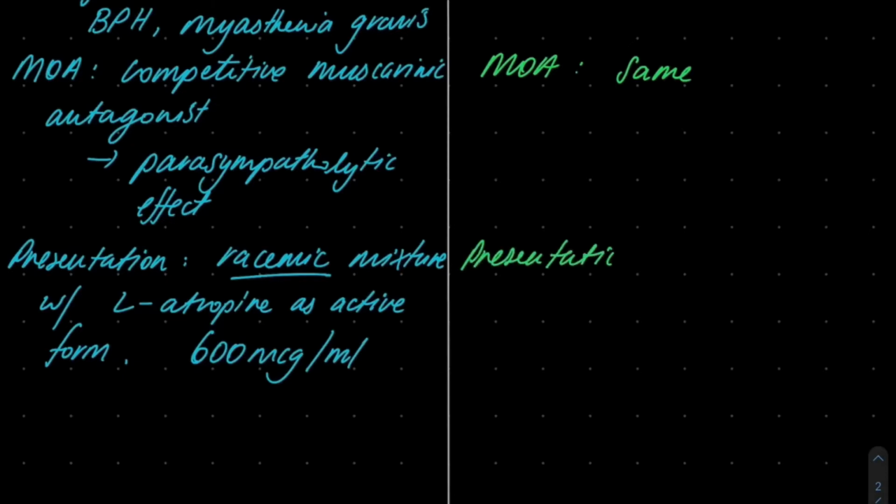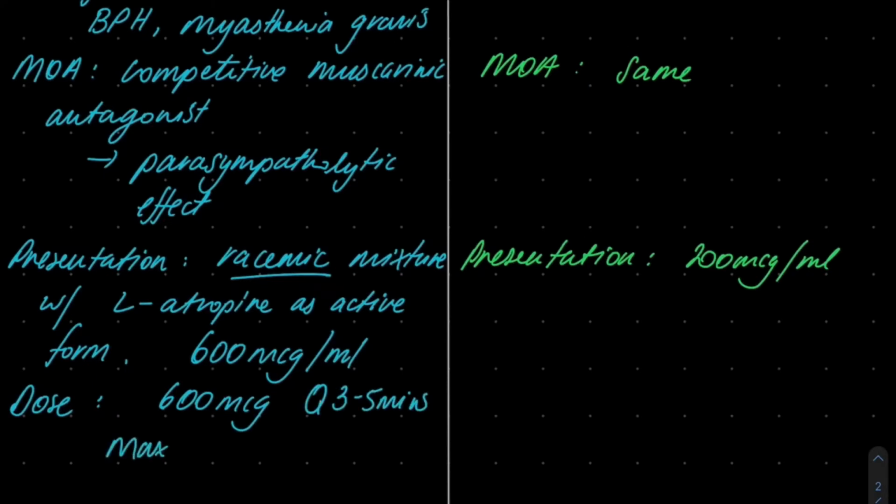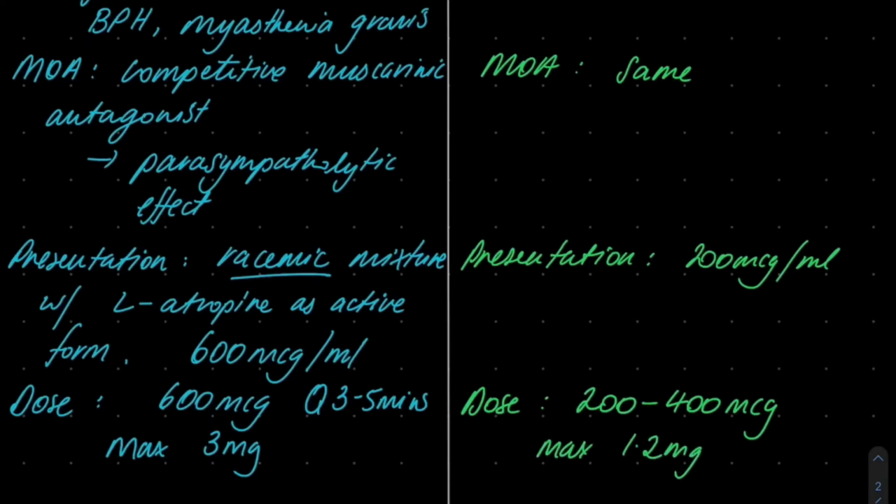Glycopyrrolate is presented in 200 mics per mil, and the dose for atropine is usually 600 mics given every 3 to 5 minutes to a max of 3 milligrams. Glycopyrrolate, on the other hand, is dosed 200 to 400 mics and up to a max of 1.2 milligrams.